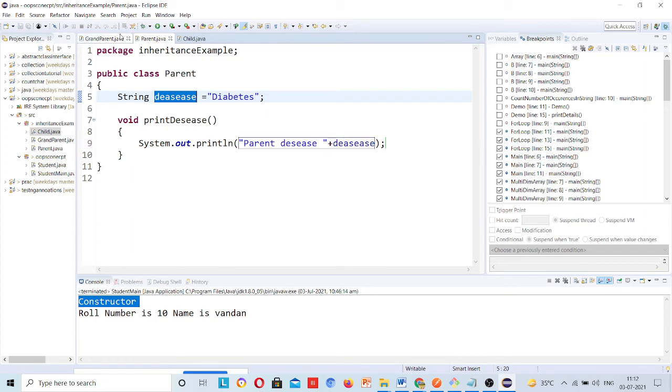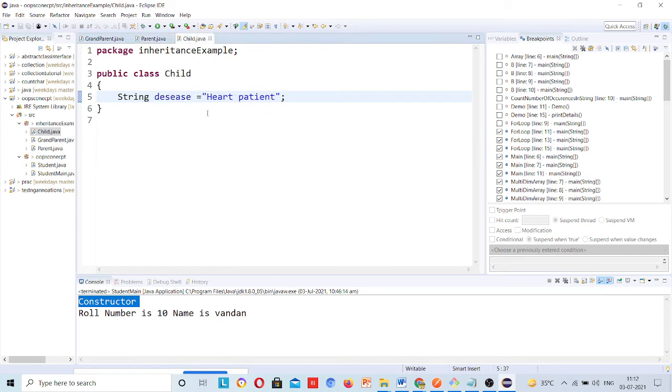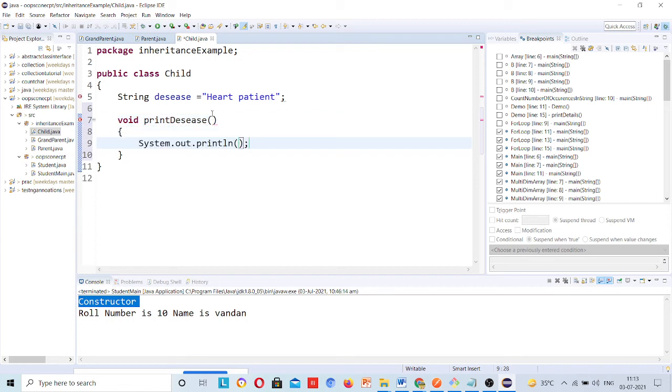So here now child, void print disease, sys out child disease.